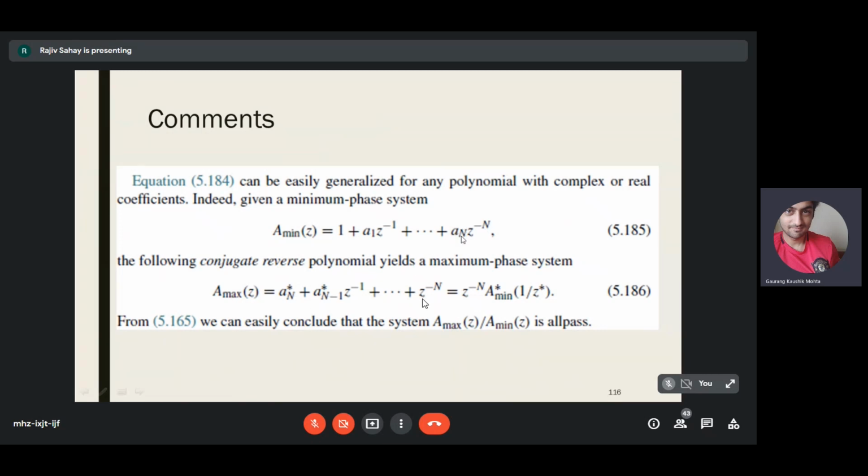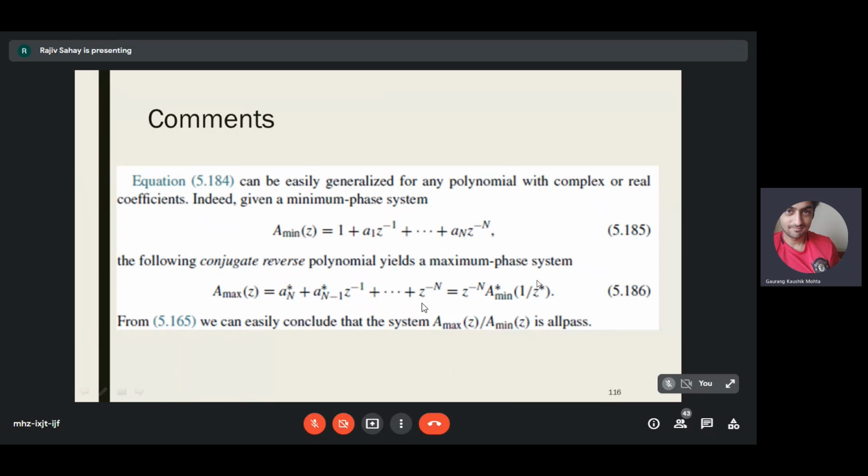If you see, a_n is associated with z to the power minus n, now here a_n is associated with z to the power 0. Similarly, a_(n-1) is associated with z to the power minus 1. Here it is associated with z to the power minus (n minus 1). So now z to the power minus n appears along with 1. This is the general formula.